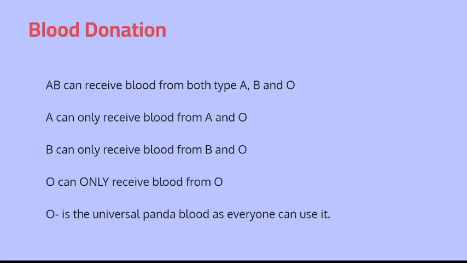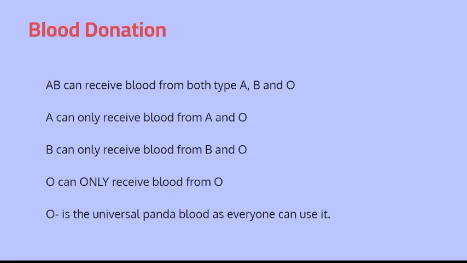O positive can only receive blood from O positive or O negative. However, O negative, that's the bad one. If you're O negative and you somehow got into a real big tragedy and you're losing a lot of blood, unfortunately for you, you can only receive blood from O negative. However, because you are O negative, you don't have any antigens. You don't have A, you don't have B, you don't have RH or anything. You're able to actually donate blood to anyone. And that's why O negative is often referred to as the universal panda blood.